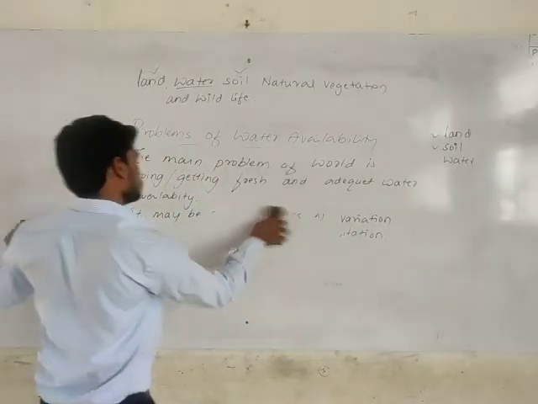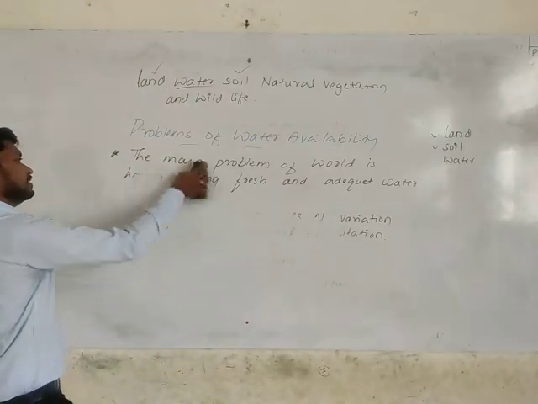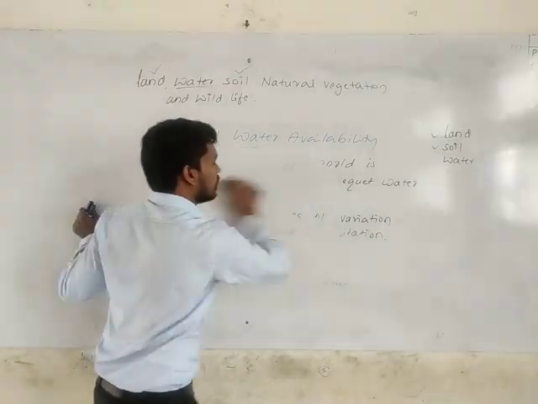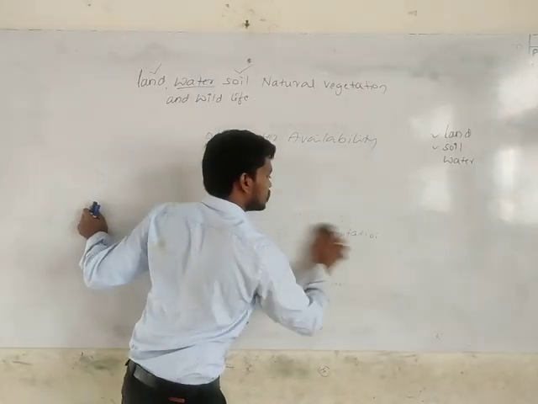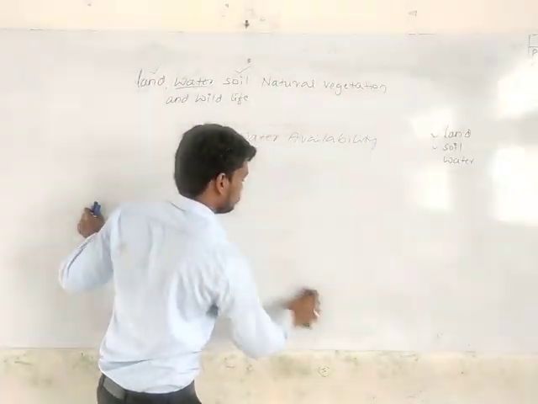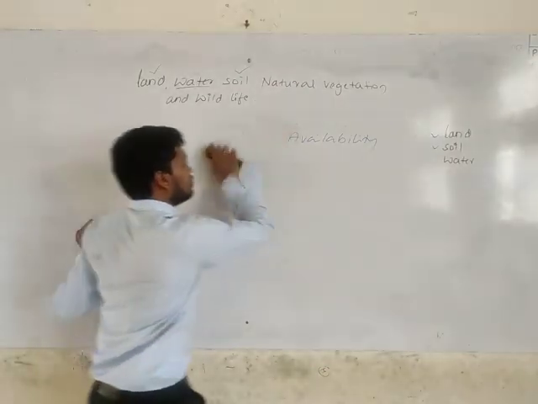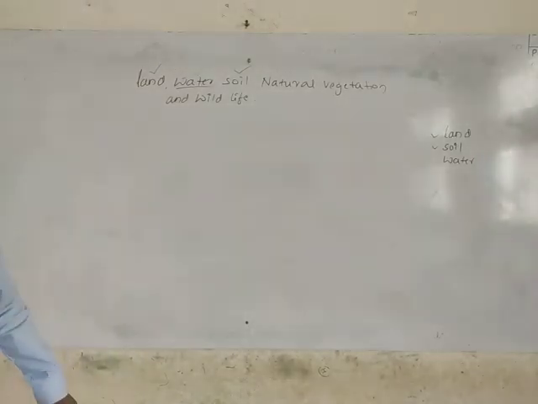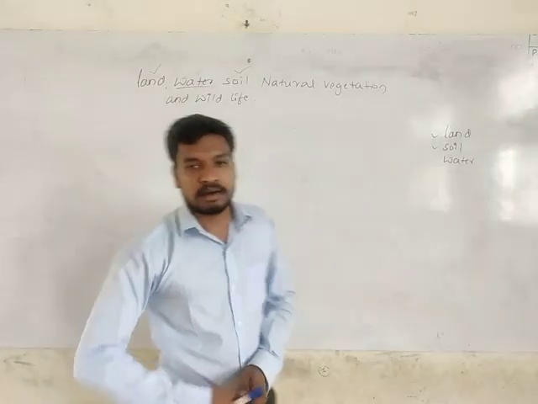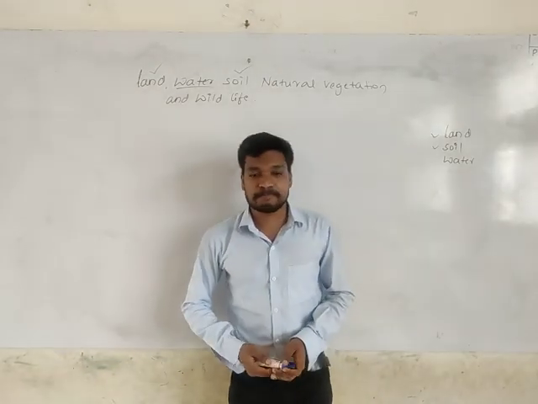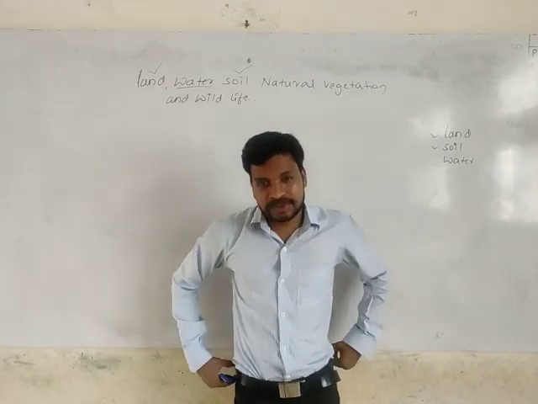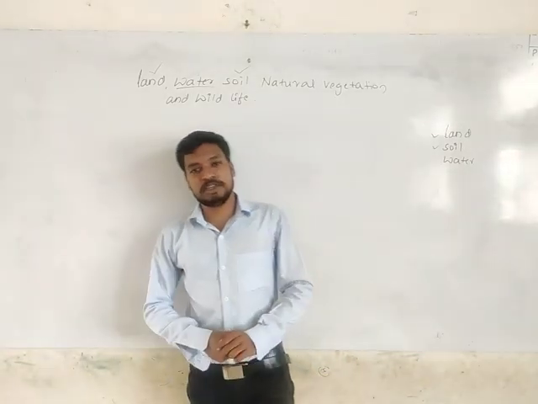So these are the problems, or the factors, which are affecting us in getting fresh water or adequate water. These are the causes for the availability problem of water that we are facing. So now we will discuss the conservation measures.